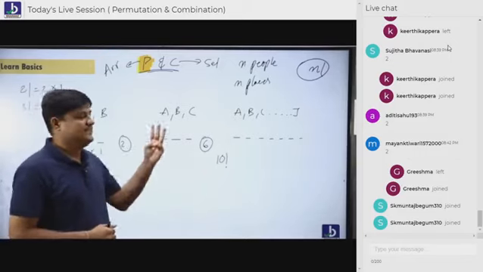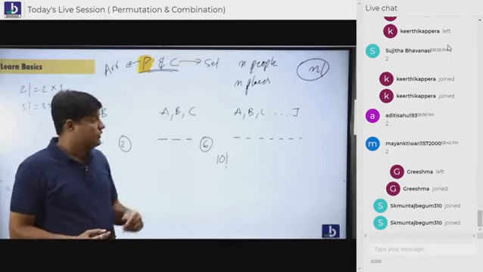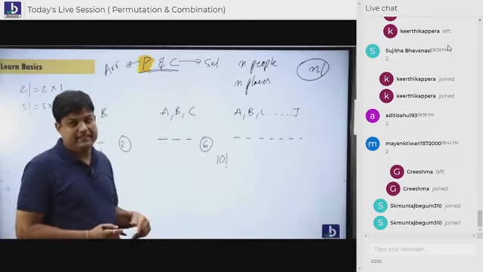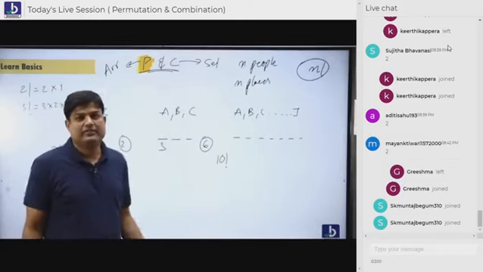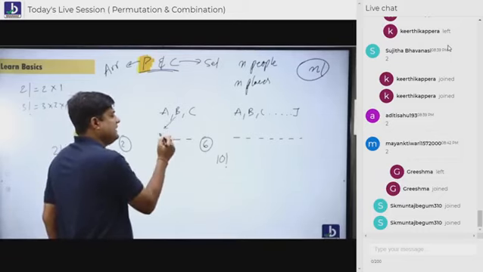How many people are standing here? 3. How many chairs are available? 3. So in the first place, how many people are eagerly waiting? Either A can sit or B can sit or C can sit. So how many chances are there? 3 chances. 3 people have a chance to sit here. Believe that A is sitting here or B is sitting here. Let's say B is sitting here.